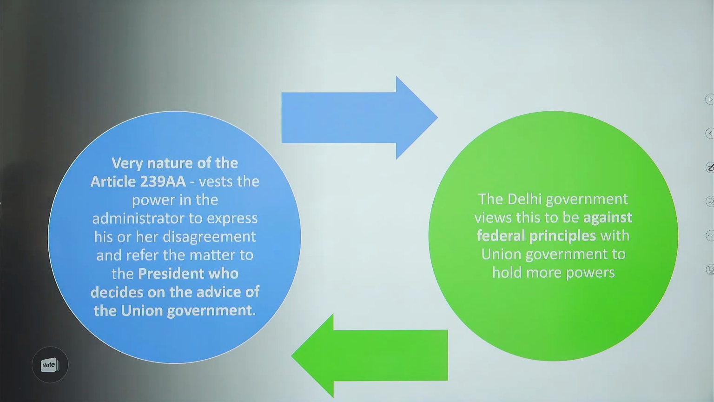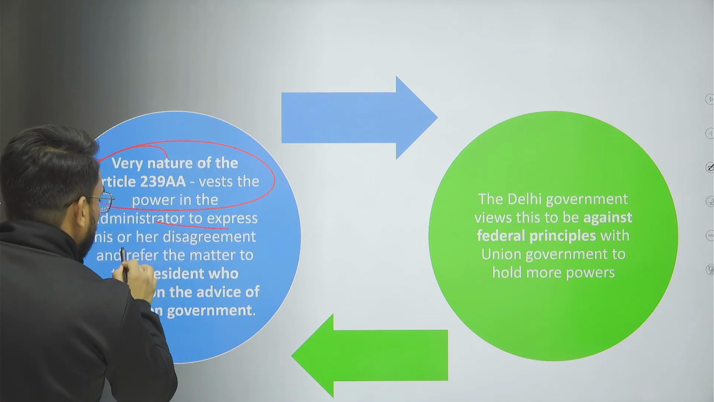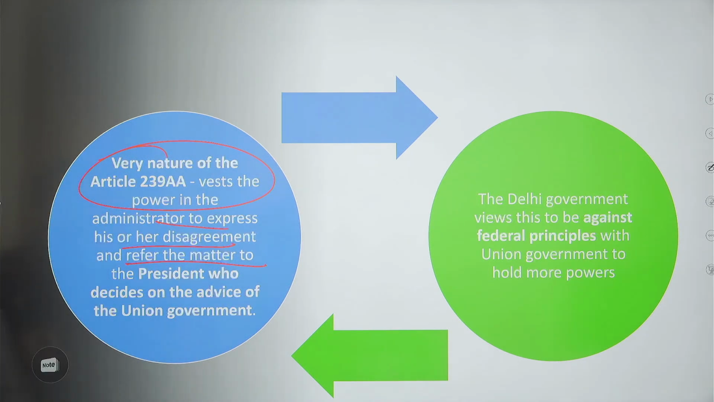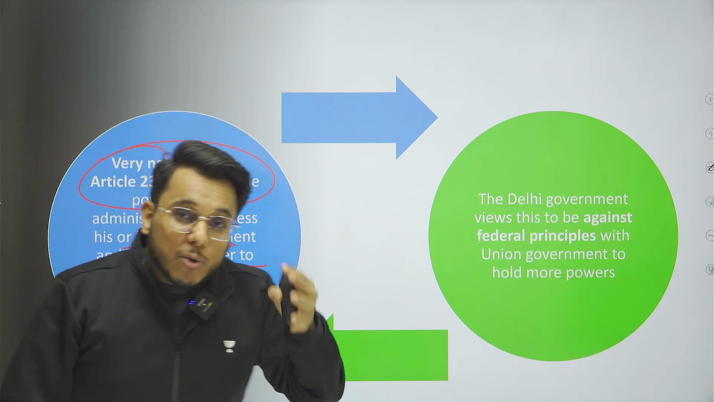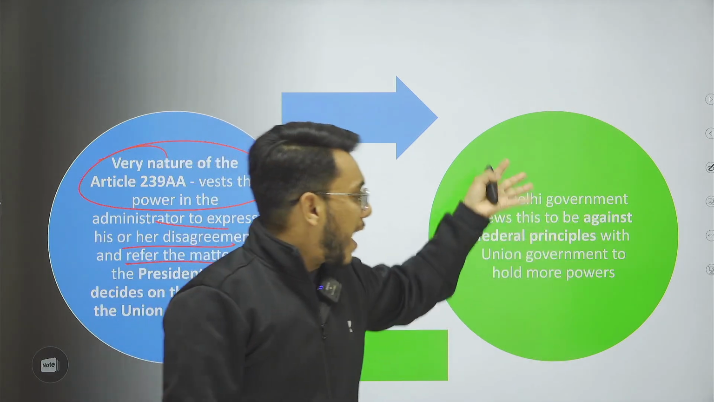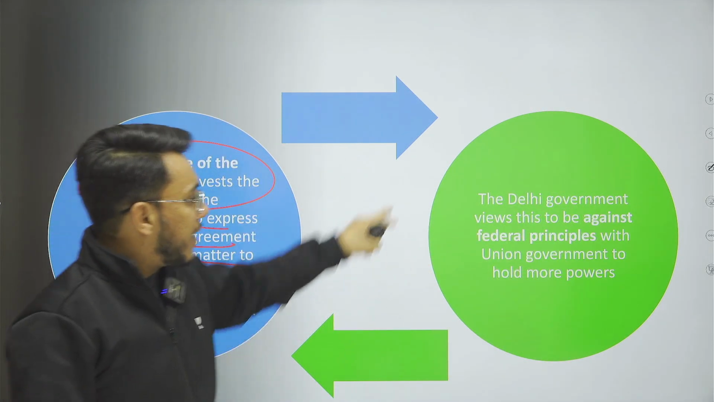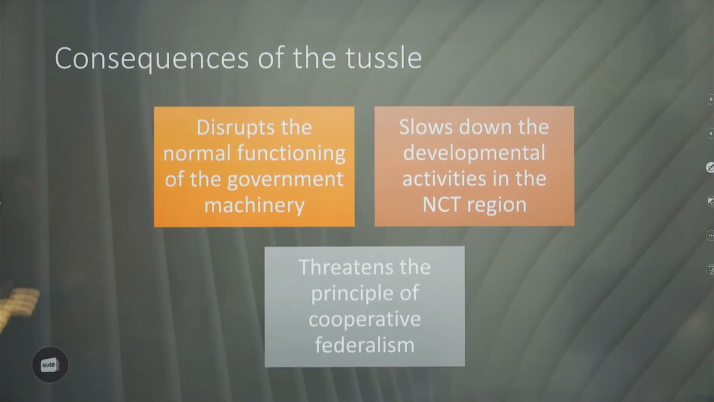Now basically, guys, when we talk about article 239AA, clearly it vests the power in the administrator to express his or her disagreement and refer the matter to the President. Okay, so every matter can be referred to the President, and even day-to-day matters have been referred to the President in the past. Now what is the logic then of having an elected government? It is violating the federal principles. The union government has been given more and more power.